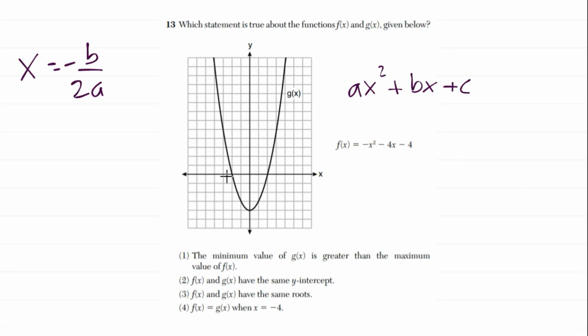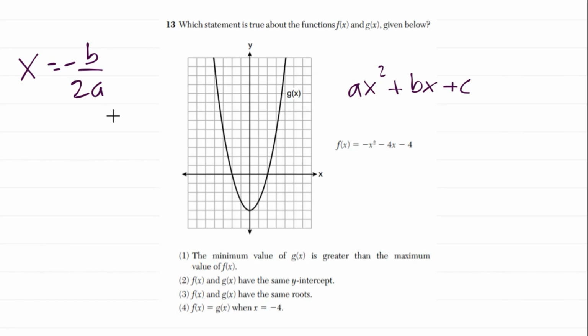All right, so we've got a fun looking problem here where we have two quadratic functions, f of x and g of x, and we need to figure out which statement is true about them. Now we have the graph of g of x and we have the equation of f of x, and we're just going to go through and see which one of these is true. Now I wrote two different expressions up here. This is just the standard form of a quadratic. This is a couple of things actually. It's the x coordinate of the vertex of a quadratic, and it's also the axis of symmetry.